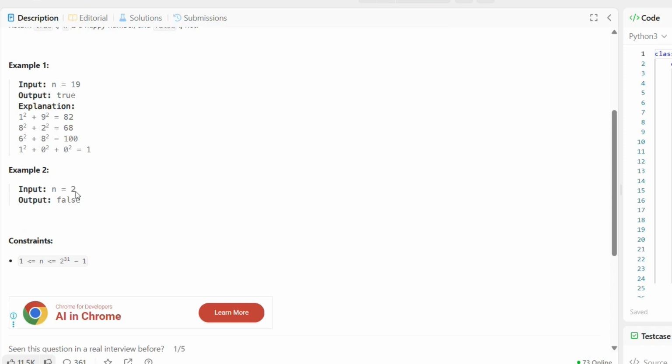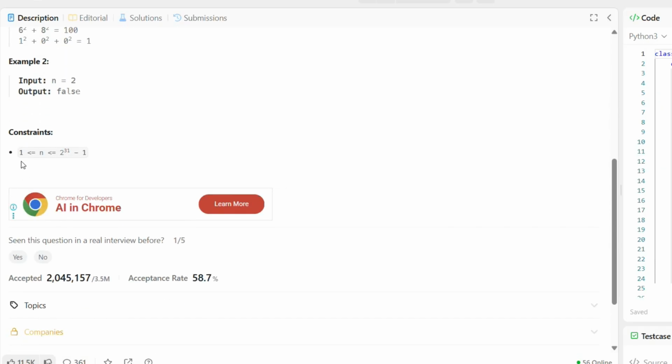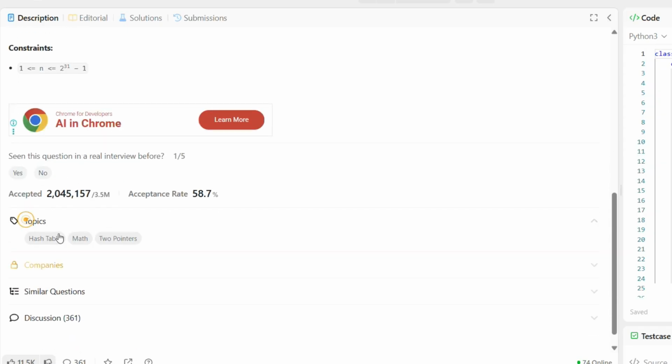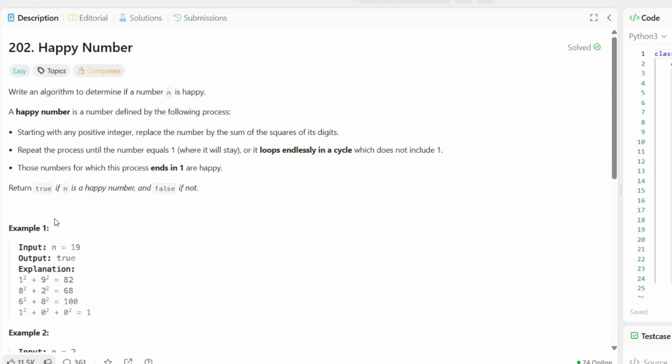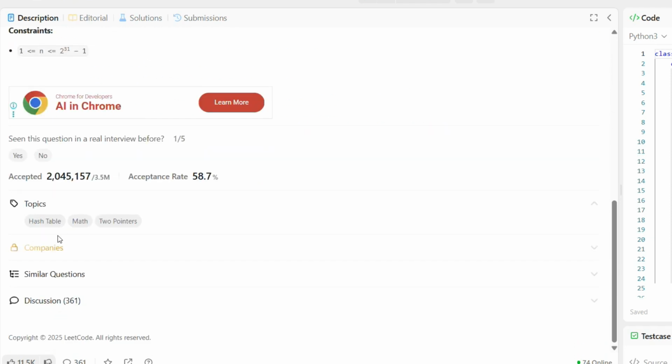When n is equal to 2, if you square it, it becomes 4, and squaring 4 becomes 16, then 1 squared plus 6 squared, and it goes on. The constraint is 1 less than or equal to n, less than or equal to 2 to the power of 31 minus 1. The topics are hash table, math and two pointers. So either you can use the dictionary or the two pointers. This is the happy number, and we try to solve it with a hash table.